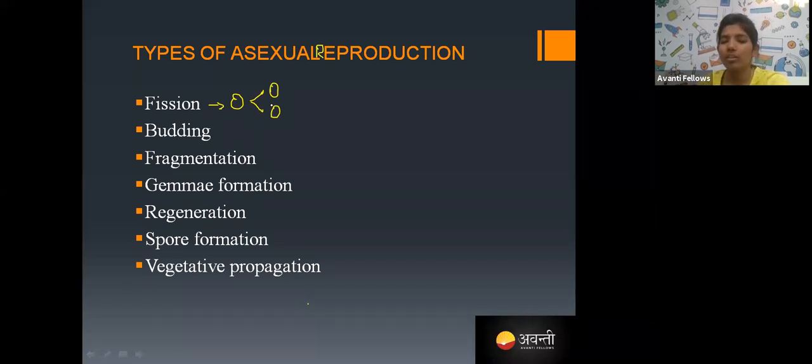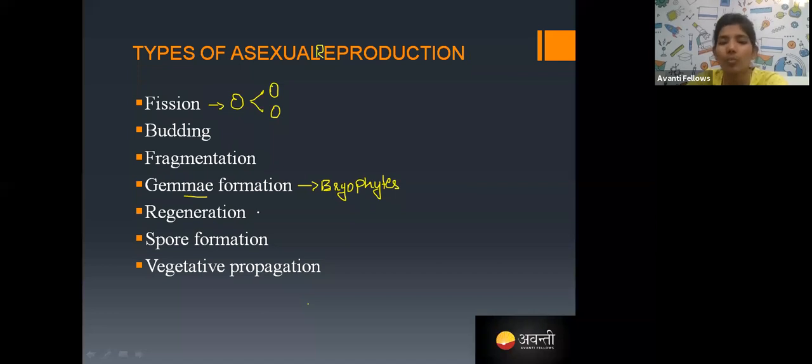And gemma formation. If you remember the 11th chapter, the plant kingdom, the bryophytes, especially the liverworts, are going to produce a structure called a gemma. This gemma has the capacity to develop as a new individual.